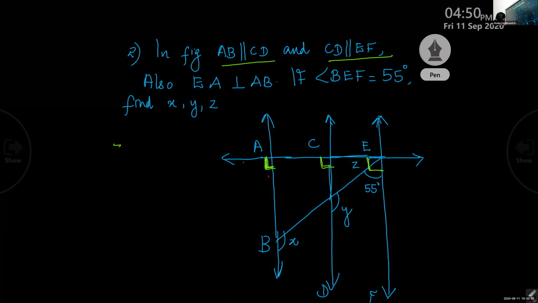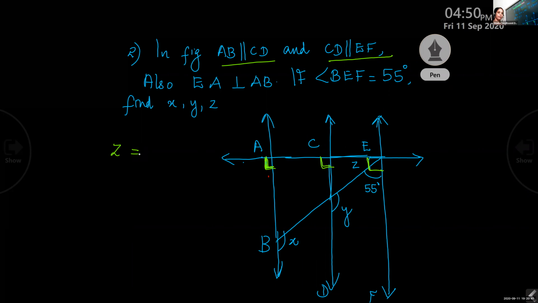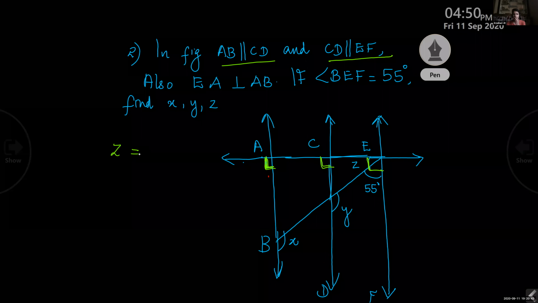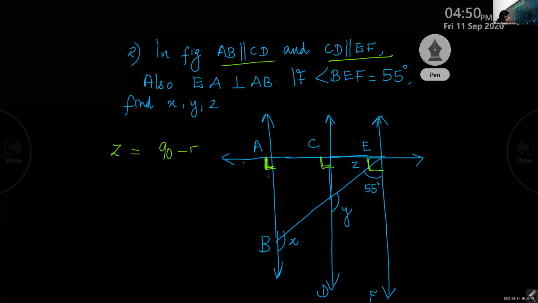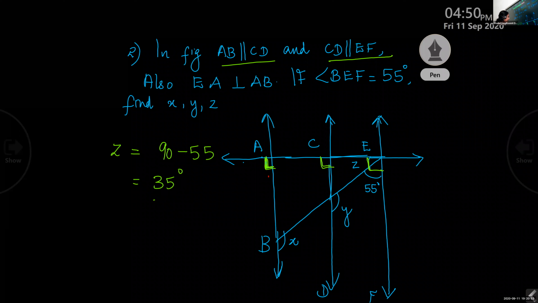Now what can you tell about Z? Can you find out Z then? Yes? 90 minus 55. Good. So we got the angle 90 minus 55 and it is 35, right? It is 35.